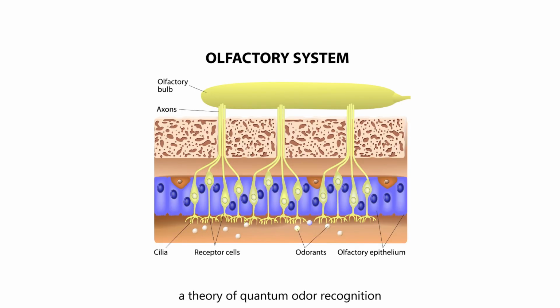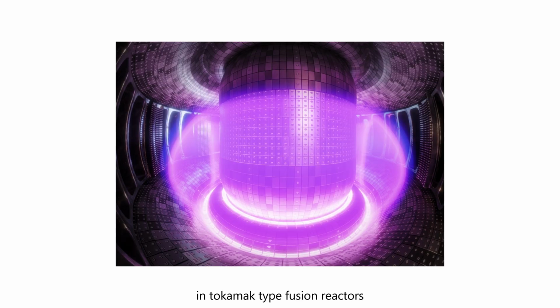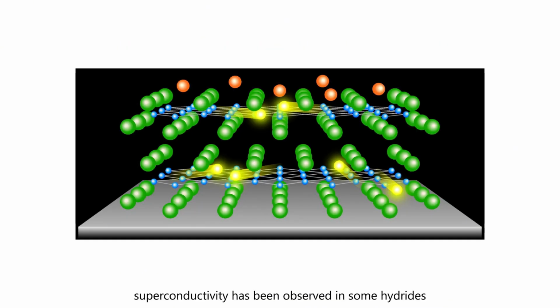A theory of quantum odor recognition was proposed by Luca Turin and tested in experiments with deuterated molecules, but there is no scientific consensus on this model. In tokamak-type fusion reactors, magnetic instabilities and plasma turbulence arise, complicating the containment of hot plasma. High-temperature superconductivity has been observed in some hydrides under extreme pressure in diamond anvils.